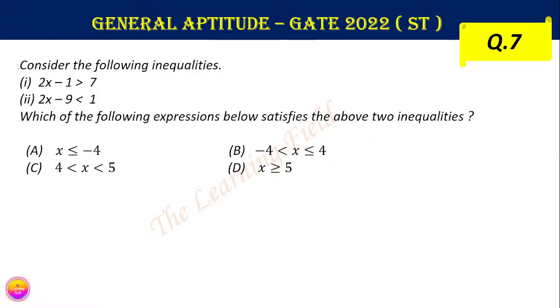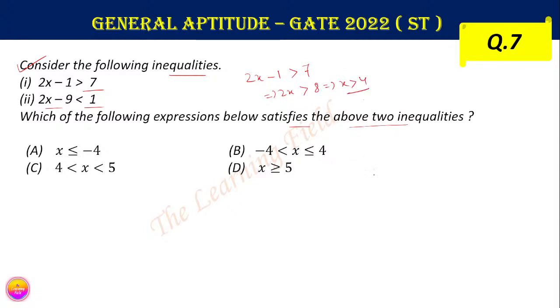Question number 7. Consider the following inequalities: 2x minus 1 is greater than 7, 2x minus 9 is less than 1. So this is a very easy question. Which of the following expressions below satisfies the above two inequalities? We can simplify these two inequalities. 2x minus 1 is greater than 7 implies 2x is greater than 8, which implies x is greater than 4.